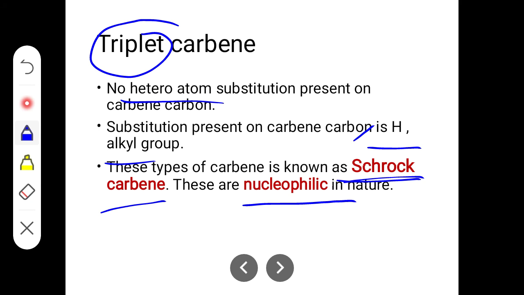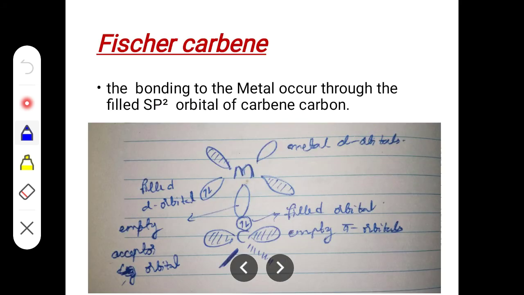Once again, we will study how it is nucleophilic in nature in the later slides. For the time being, understand that Fischer carbene has a heteroatom, while Schrock carbene does not have a heteroatom, and Fischer carbene is electrophilic in nature, while Schrock carbene is nucleophilic in nature. Okay, so this is a Fischer carbene.